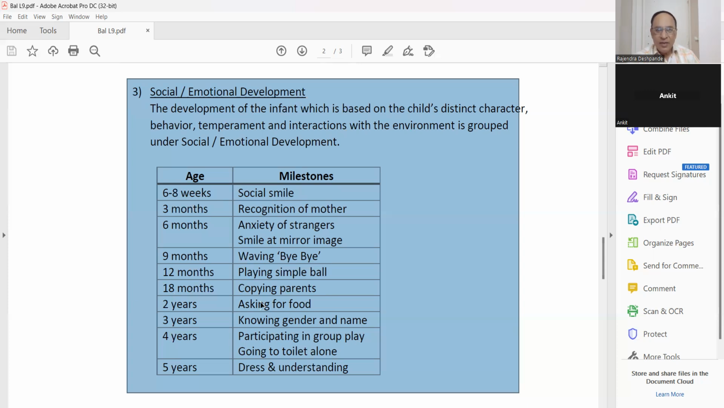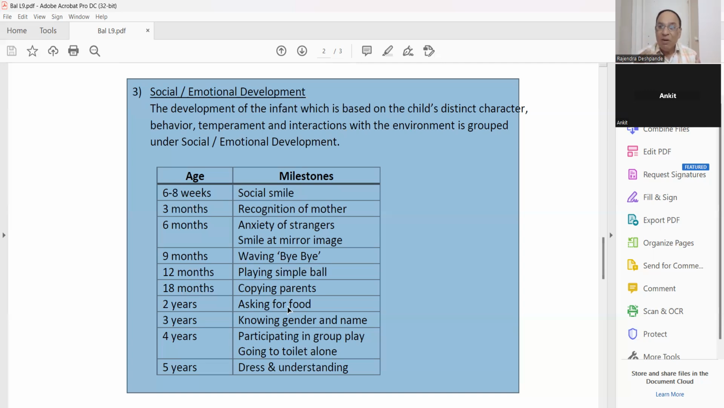At 1 year and 6 months, the baby copies the parents. Whenever they start teaching something, for example, making the clapping, the baby will also start the clapping. That is called copying the parents' actions. Okay. 2 years, asking for food.